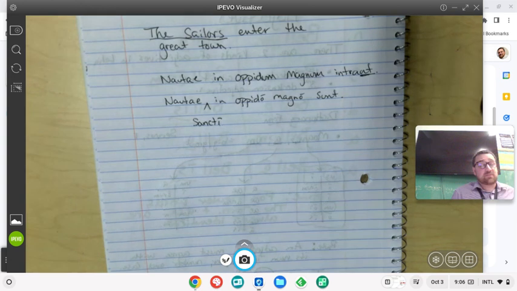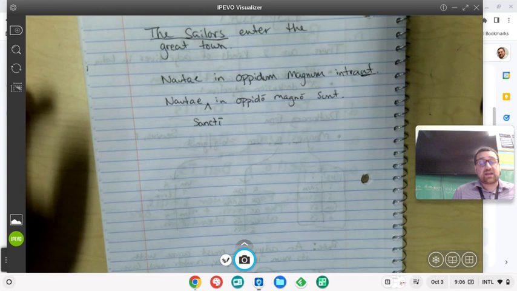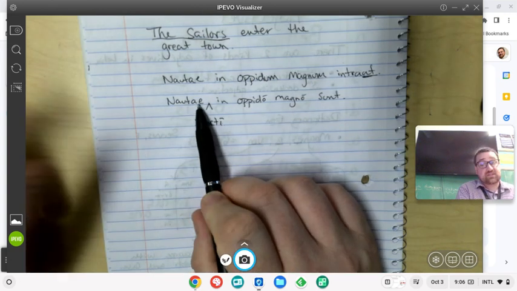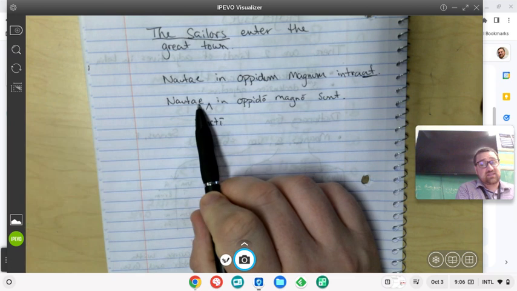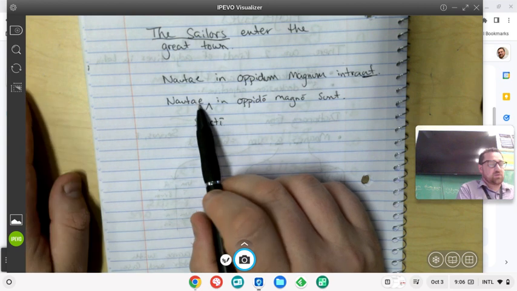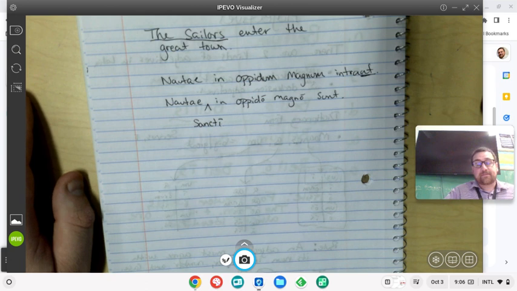So as I said, most of the time, if you're using a first and second declension noun with a first or second declension adjective, the endings will match. But some exceptions to that might be if we have a word in the first declension, which are mostly feminine words, but it's actually a masculine word. That will cause an exception. Other exceptions will be if you're using a third declension noun, or a noun from the fourth or the fifth declensions.